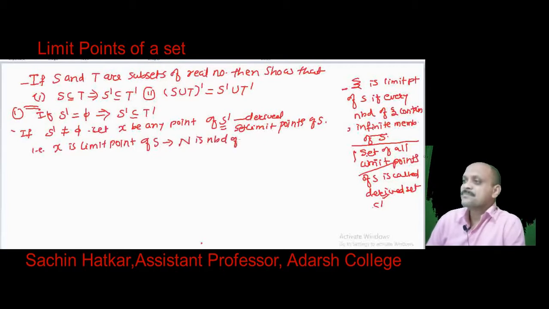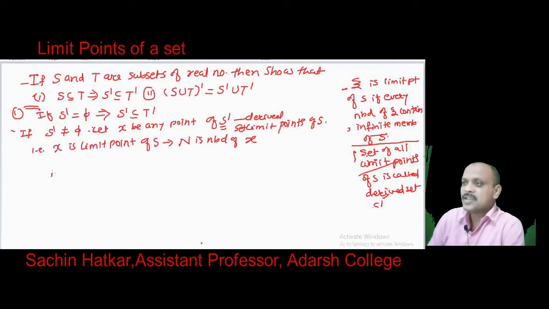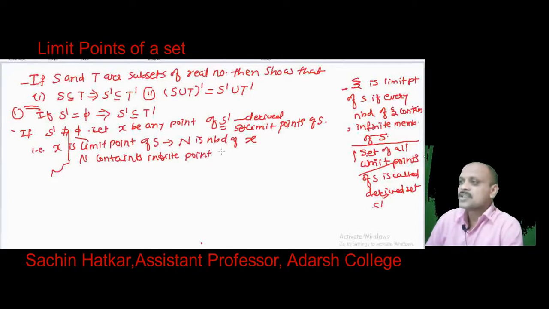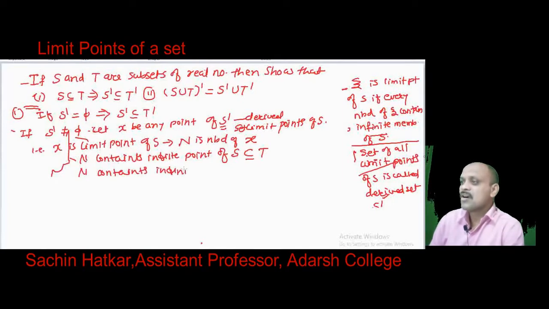Now apply the definition, and therefore every neighborhood, suppose n is a neighborhood of x, then this neighborhood contains how many points? Infinite points of S. But S is a subset of T, so obviously n contains infinite points of T. If n contains infinite points of T, this shows that x is a limit point of T, that is x belongs to T dash.